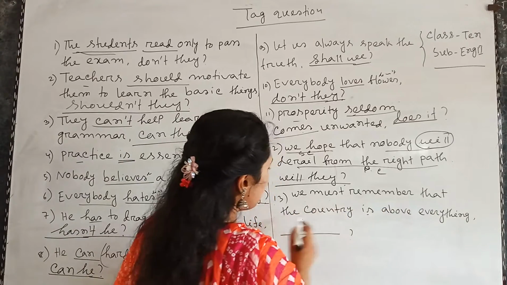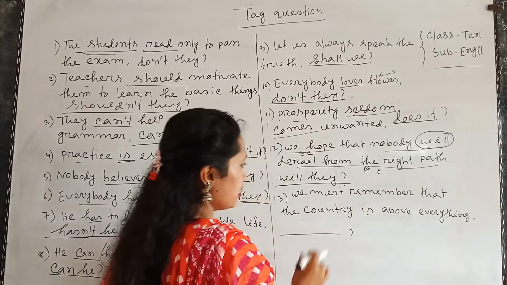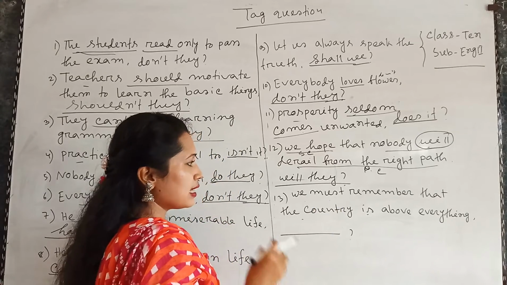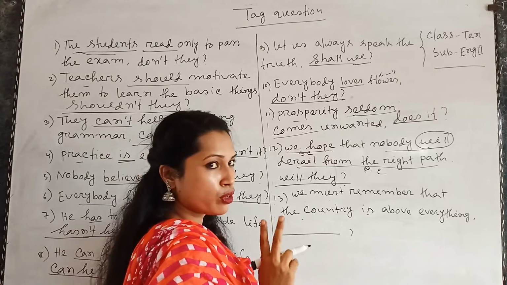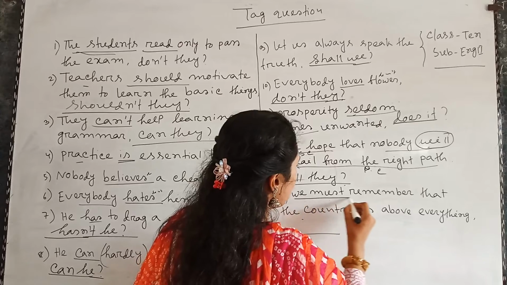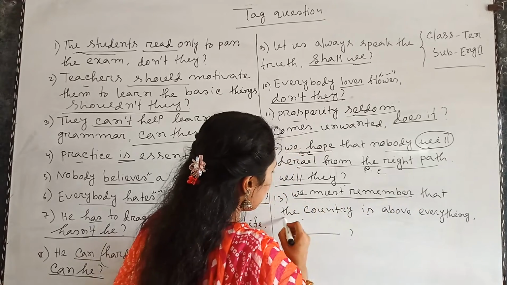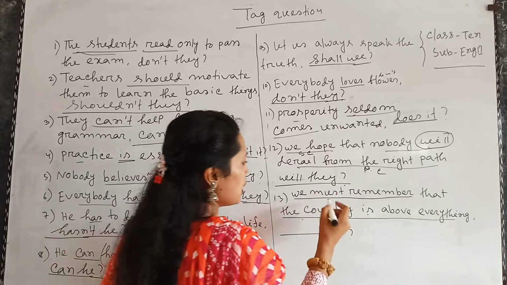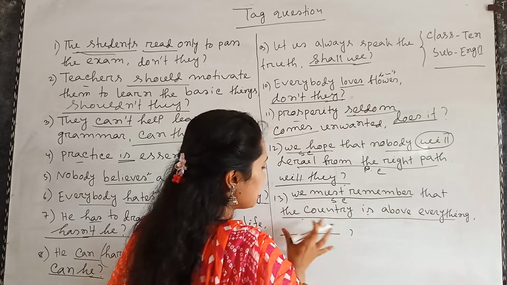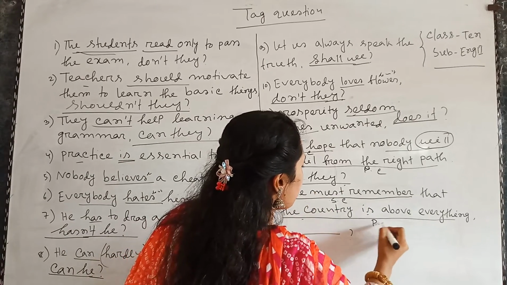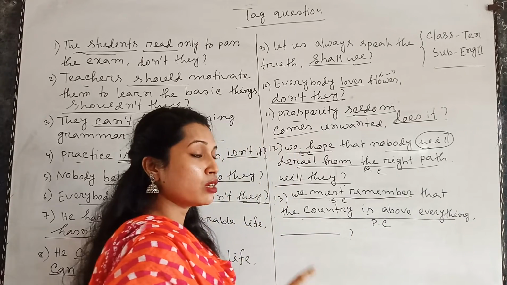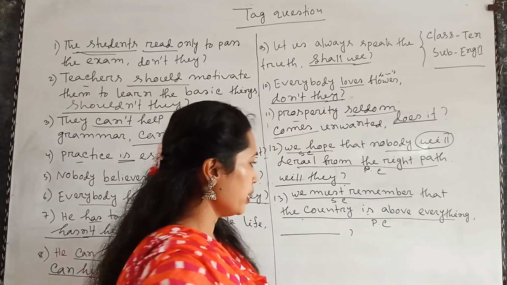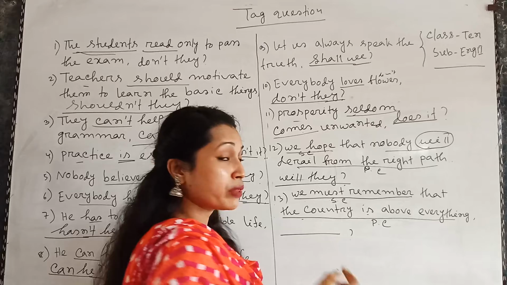Now come to number 13. We must remember that the country is above everything. Here we find that there are two parts of the sentence. The first part is we must remember, and the second part is the country is above everything. The first part is the subordinate clause, and the second part is the principal clause. So according to the rules of the tag question, we will pick the verb of the principal clause.